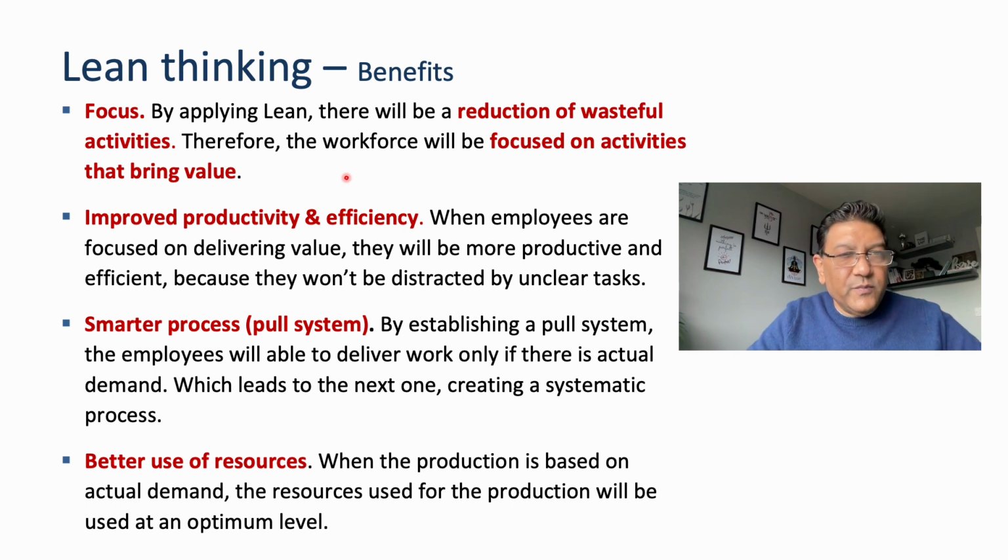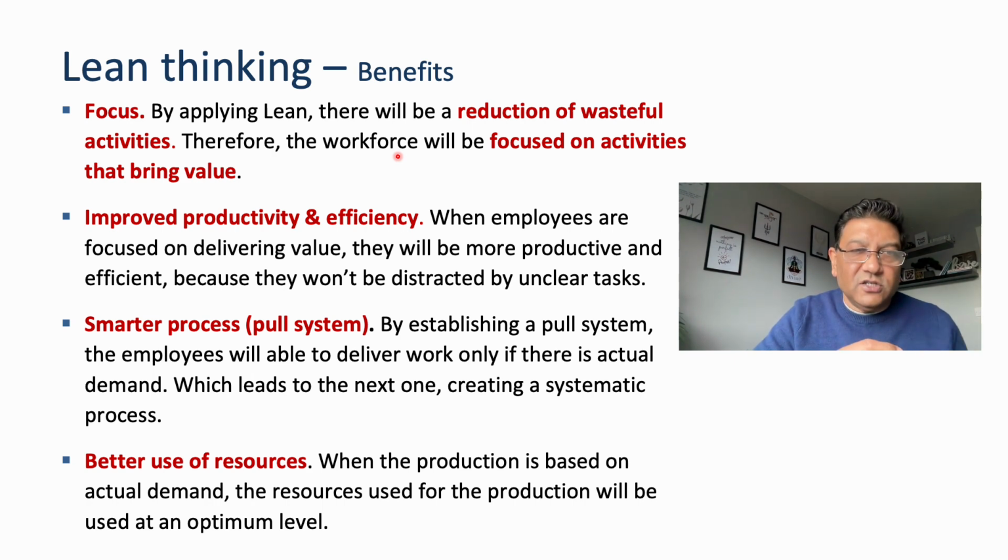The second one is improved productivity and efficiency. Once we reduce the wasteful activities, it will reduce the cost of those activities, and that will automatically improve the productivity and efficiency of the people and the machines while delivering the value. Then the third one is smarter process, which is the pull system. By eliminating the wasteful activities and enhancing the skills of the people to deliver the work on their workstation, we can create a pull system.